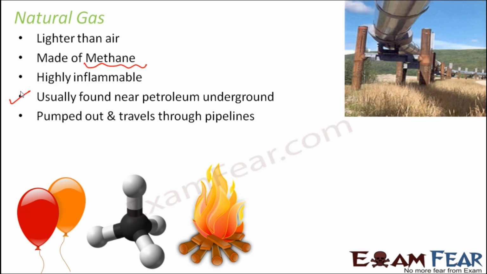So this is another convenience with natural gas, that it can be transported very easily through pipes. In fact, these days natural gas has started substituting a lot of LPG cylinders in houses, because the pipelines can just reach your houses and your demands are fulfilled, so that's a pretty easy way of doing things.